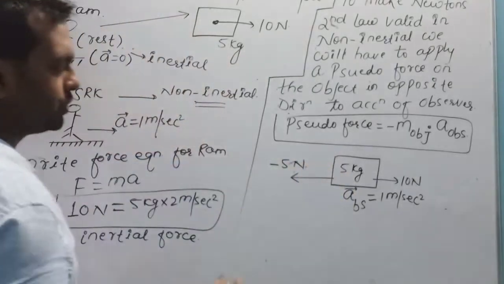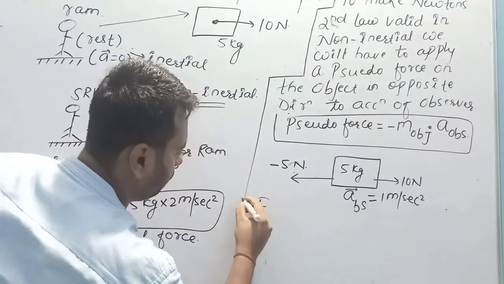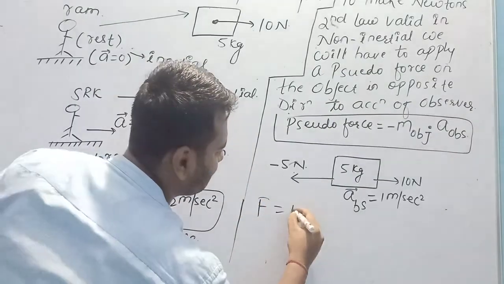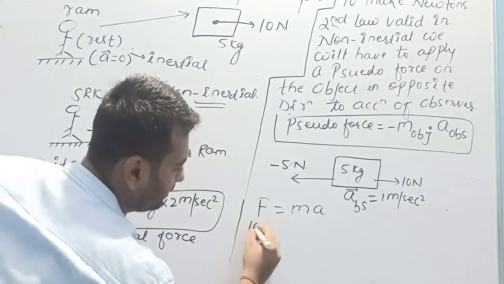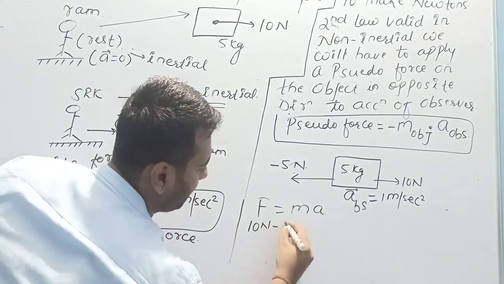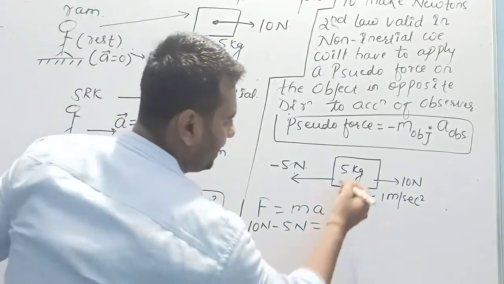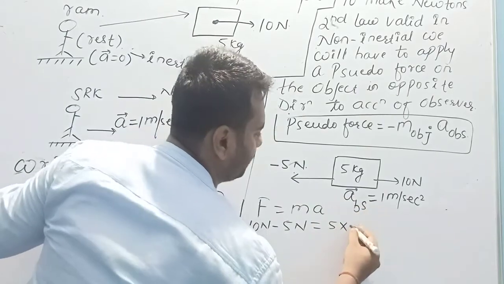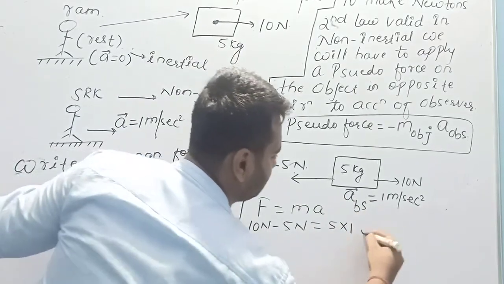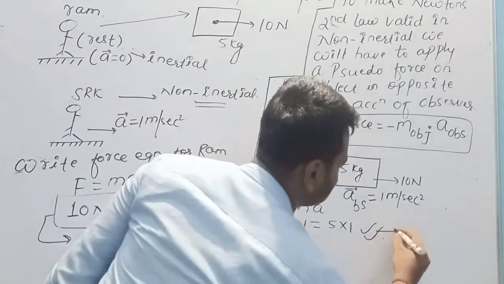Newton. So if I wish to write force equation, force is equal to mass into acceleration. Now net force on 5 kg, 10 Newton minus 5 Newton is equal to, what is the mass? Mass of this block is 5 kg and acceleration of block with respect to SRK was 1. Now this equation is valid.